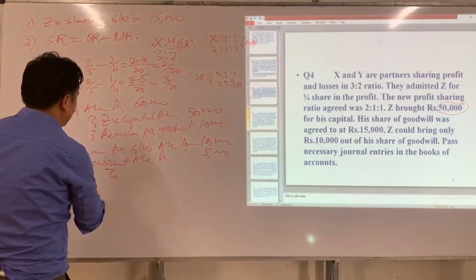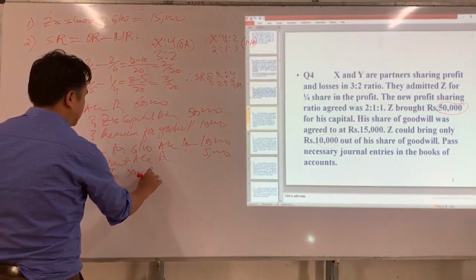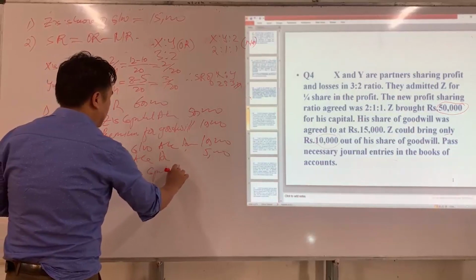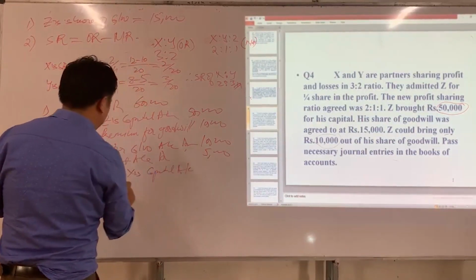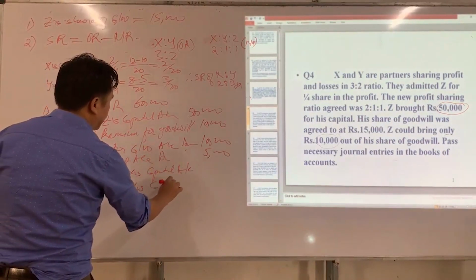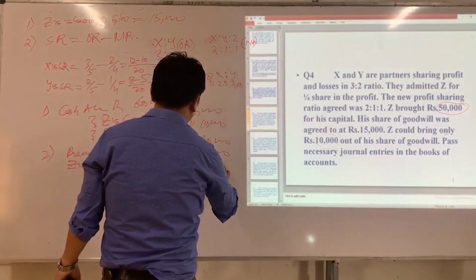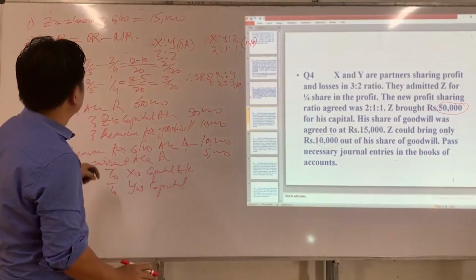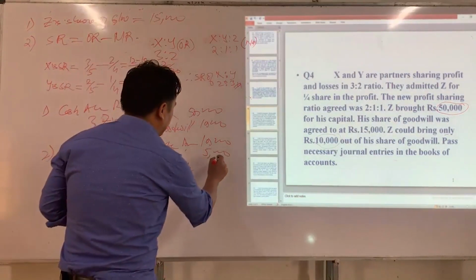Okay. So, who are sacrificing partners? X and Y. X's capital account, to Y's capital account. So this 15,000 should be transferred to whom? Transferred to sacrificing partner in their sacrificing ratio.